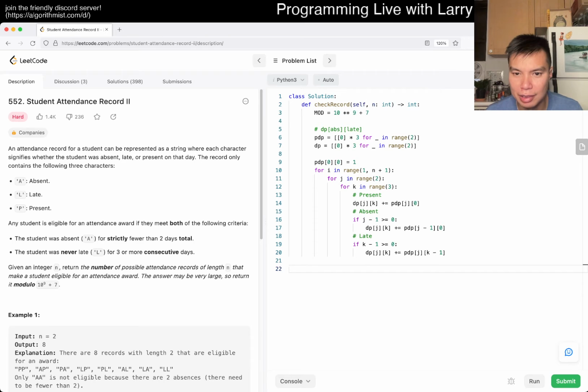Don't know if this is right. Of course, we have to mod it. Okay, and then at the end we do pdp equals dp. There are a couple of ways you can write this, but I'm just going to do it this way for now. And then we set it again.